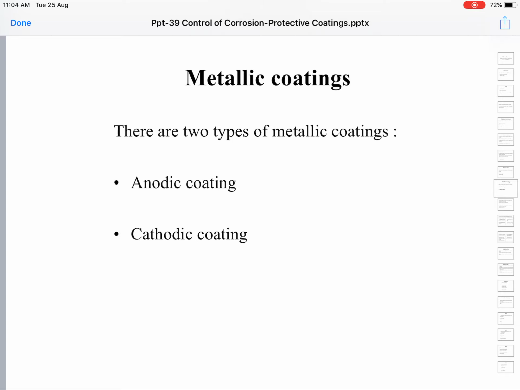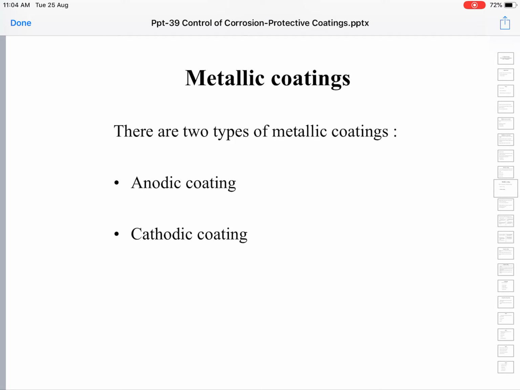Previously, in the formation of a composition cell, we have seen that whenever two metals are in contact with each other in the presence of a conducting medium, the metal higher in the series forms the anode, and the metal lower in the series forms the cathode. So what are we doing here?